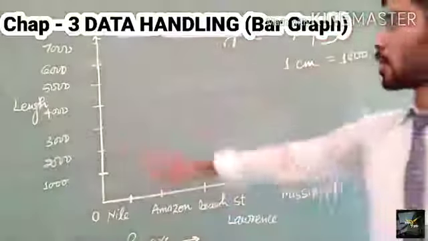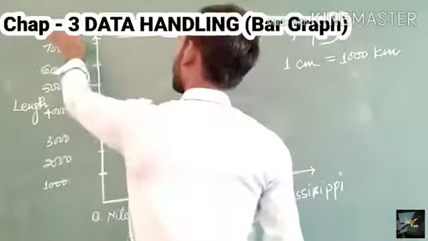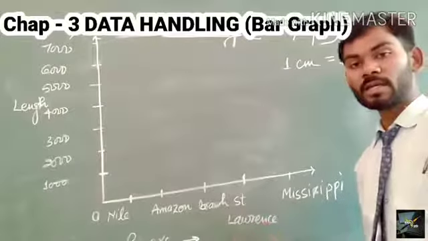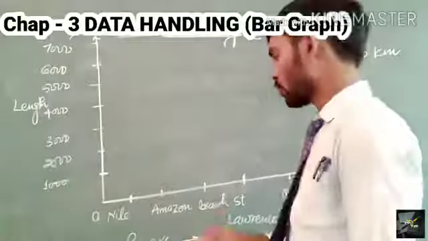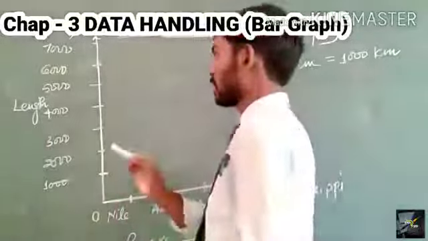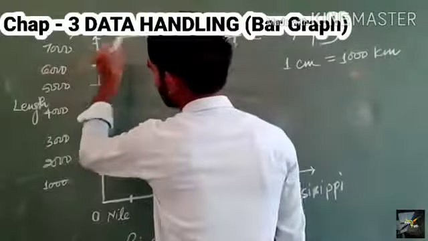On the y-axis we shall represent the length of the river, and on the x-axis the various rivers. As in the question, the length of the river Nile was 6670 kilometers, so 6670 will be nearly at this point.